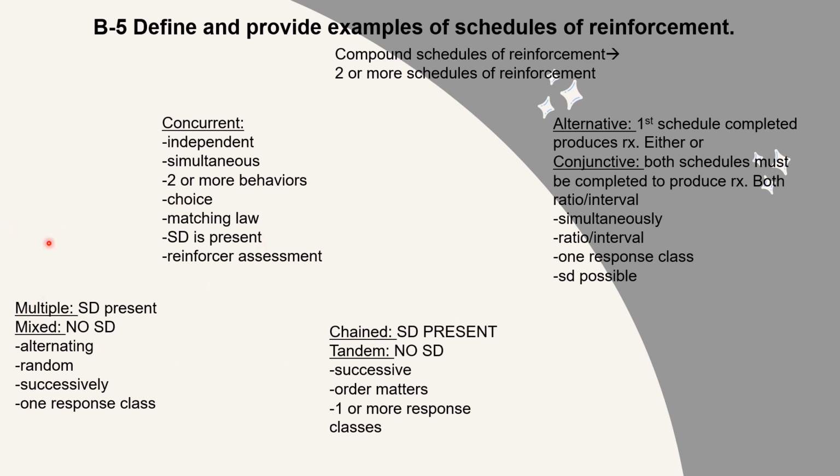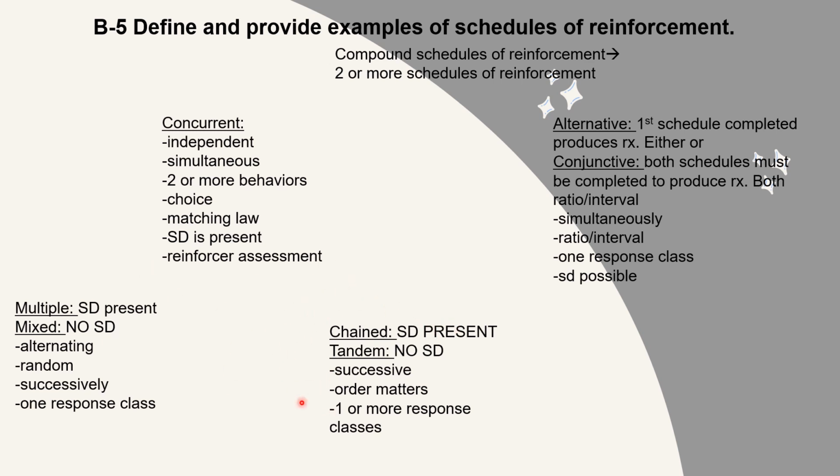Now over here we have multiple and mixed. Multiple and mixed are exactly the same schedule. The only difference is that the multiple compound schedule is going to have an SD present and mixed has no SD present. So there's alternating. The schedules are random. They happen successively, and it's under one response class. So they're random. There's no order.